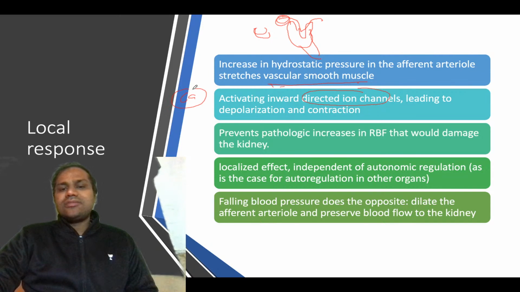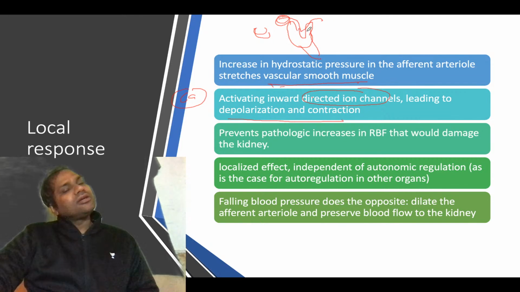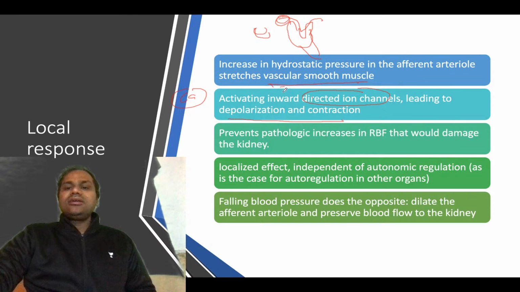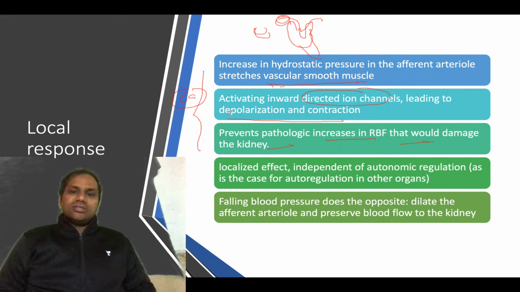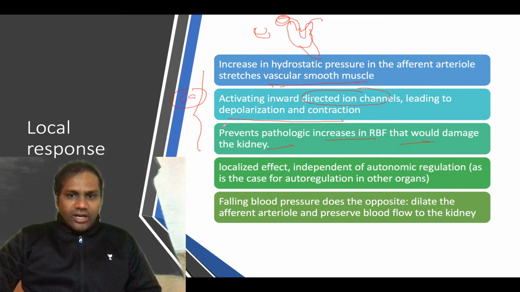This calcium ion channel opening will result in depolarization and contraction of these muscles, the renal artery muscles, and then they prevent a pathological increase in renal blood flow that would damage the kidney. So in normal conditions you can see such changes in case of your local responses.